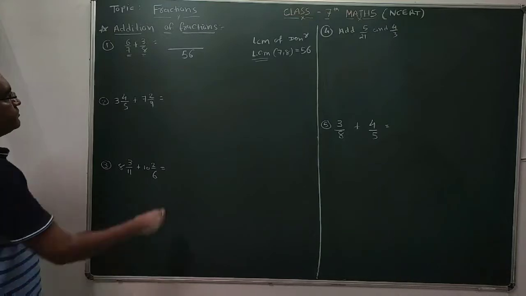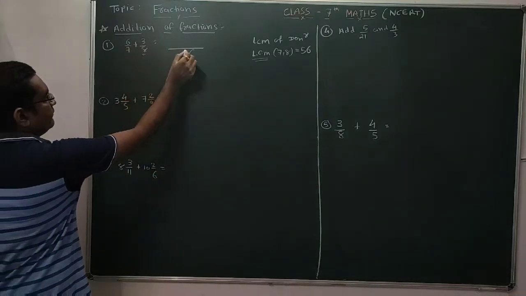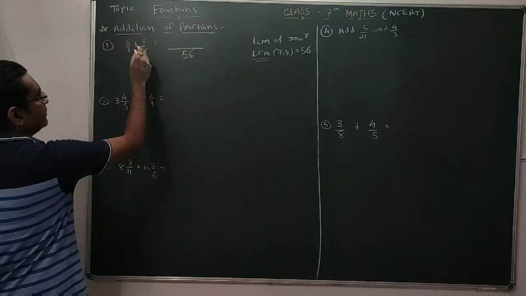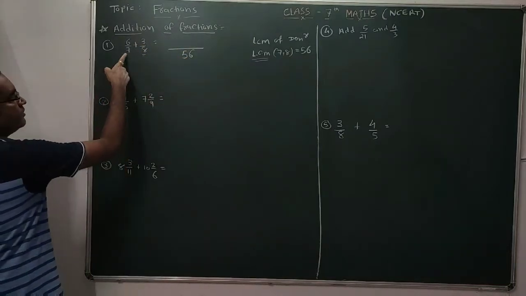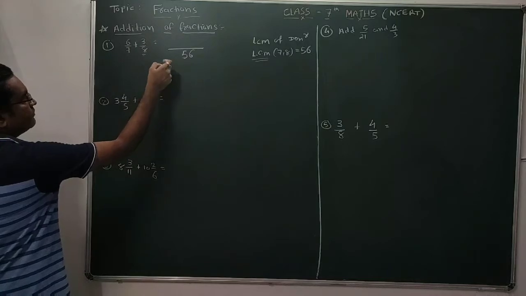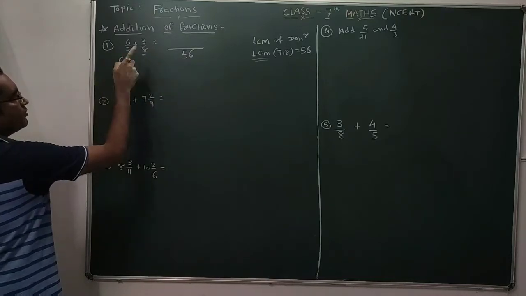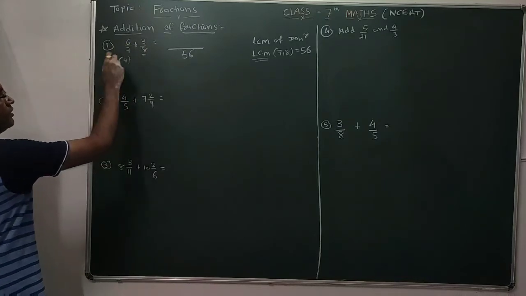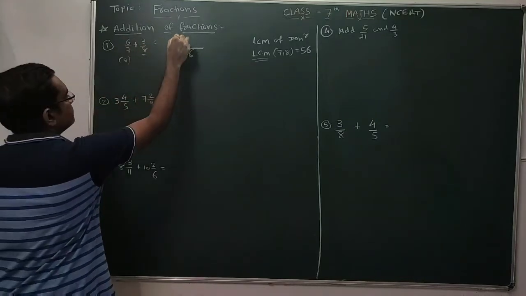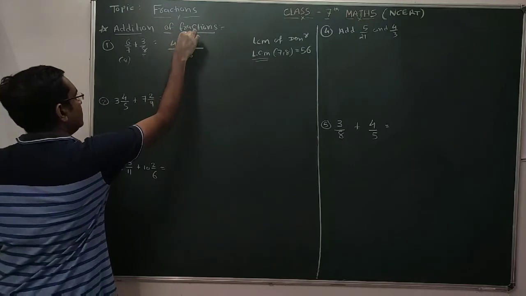Then you have to check. This 7 must be multiplied with which number to get this 56? 7 8s are 56. You have to multiply this 7 with 8 to get this 56. So by this same 8 number, you have to multiply your numerator. So 6 8s are 48.